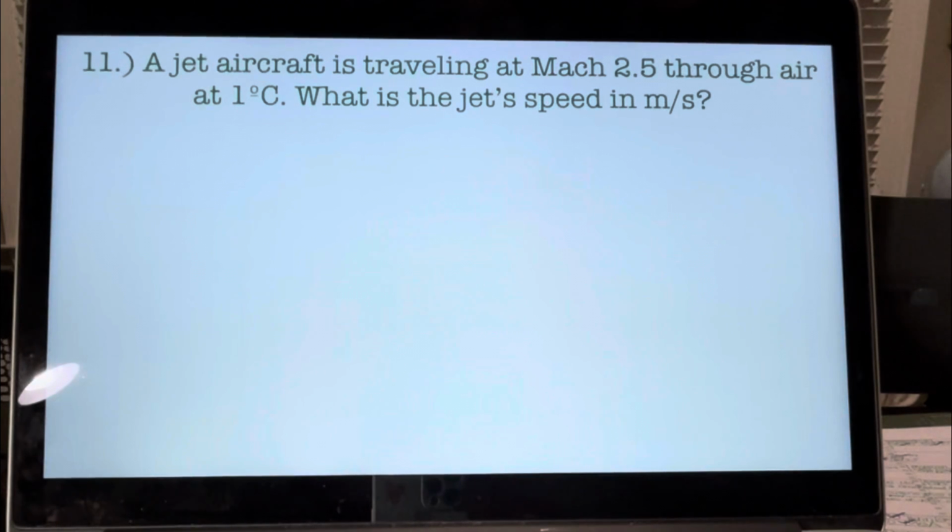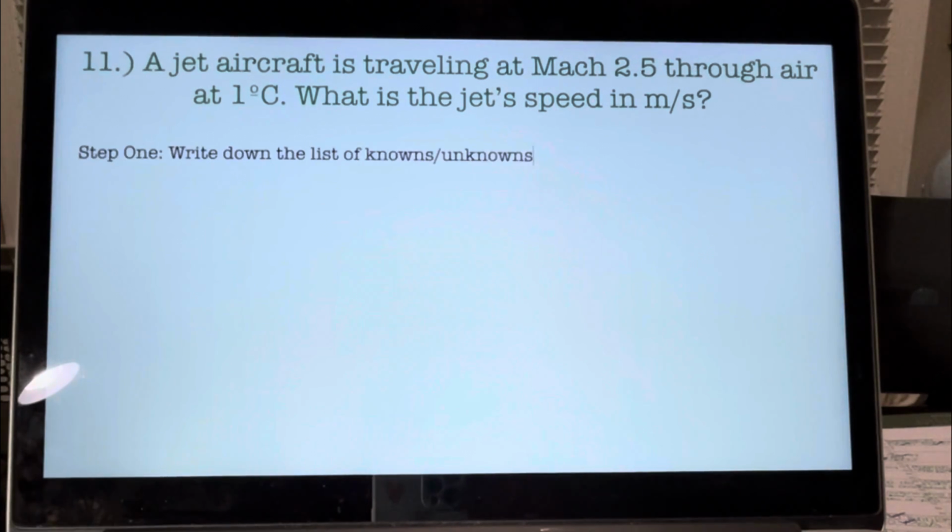All right, a jet aircraft is traveling at Mach 2.5 through air at 1 degree Celsius. What is the jet's speed in meters per second? All right, so to determine the speed of the jet, we first must determine the speed of sound. After all, Mach 2.5 just means 2.5 times the speed of sound. So we need to find the speed of sound and then multiply it by 2.5.